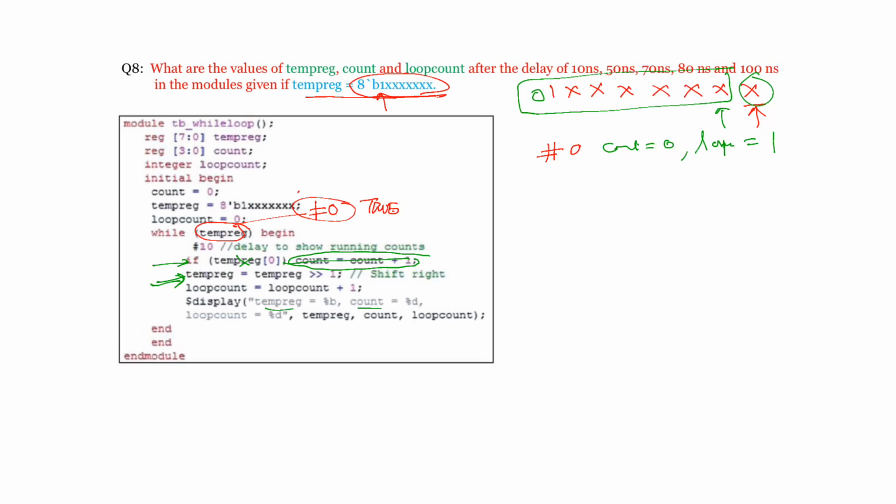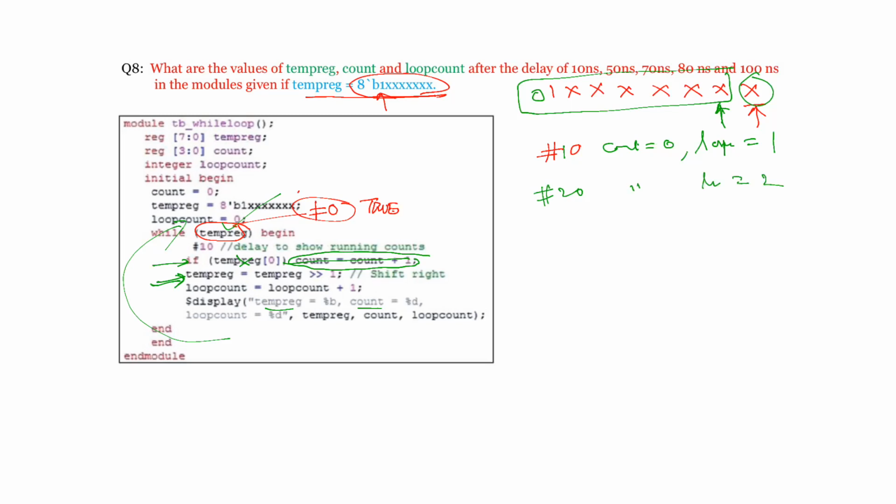10 is going to be added. And now the temp register value is this much. This is again not equal to 0, so this will become true after 20 nanoseconds. After 20, this means already 10 is over. Now after 20, again temp 0 is x, so count will not be executed, but loop counter will become 2 and your register will be consisting of this one.